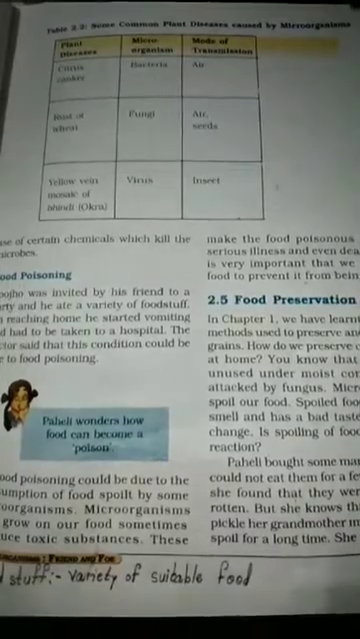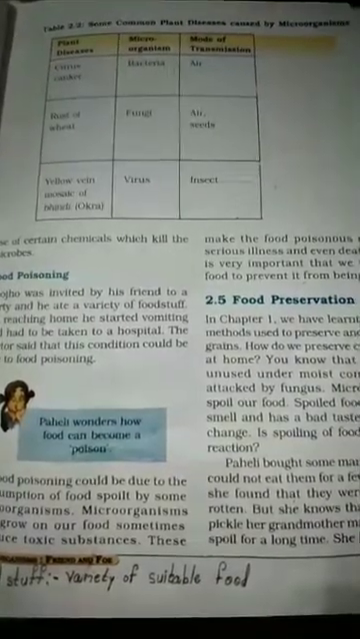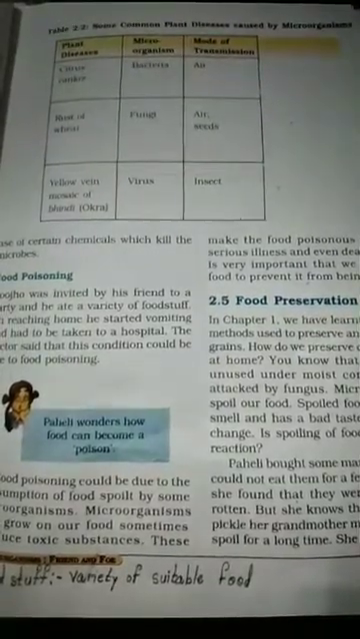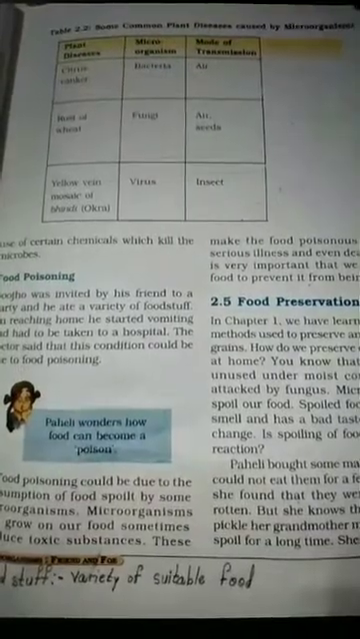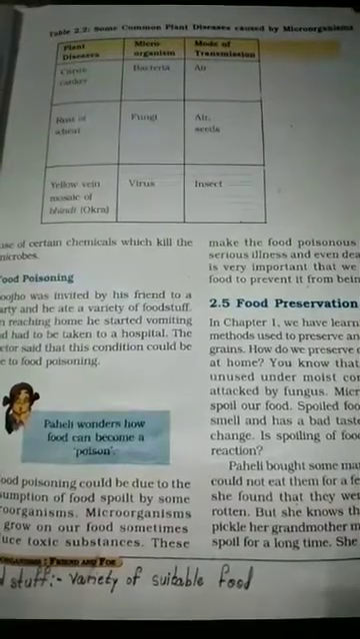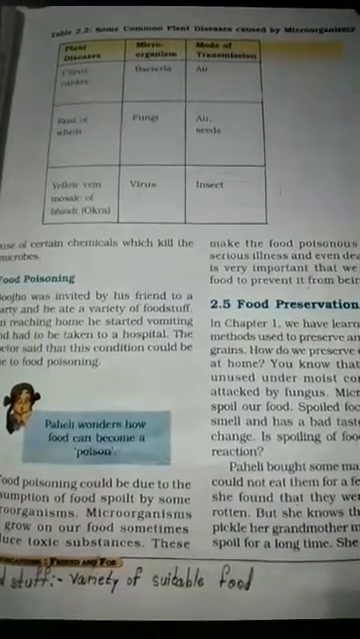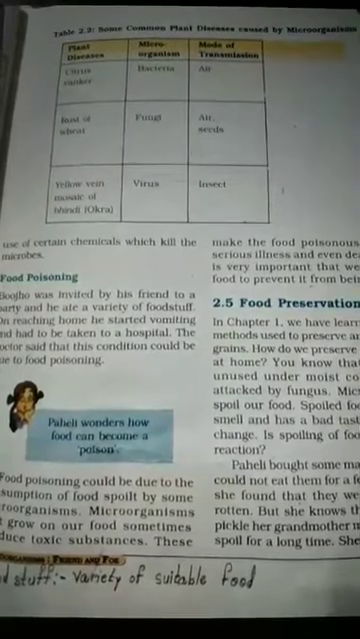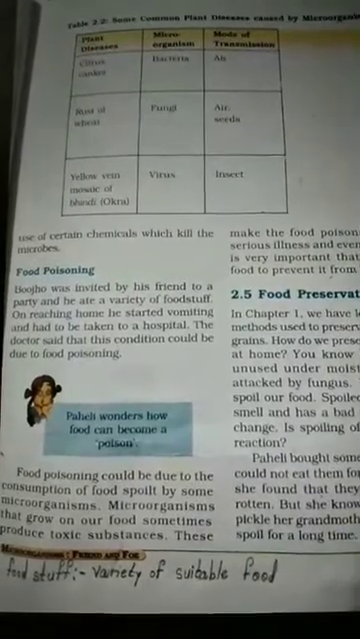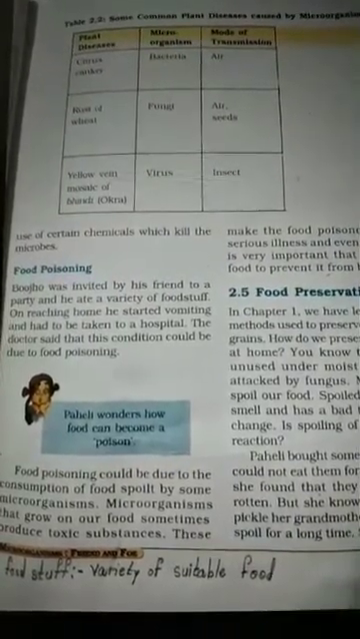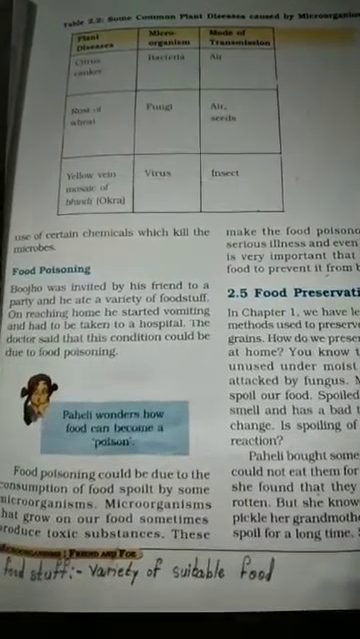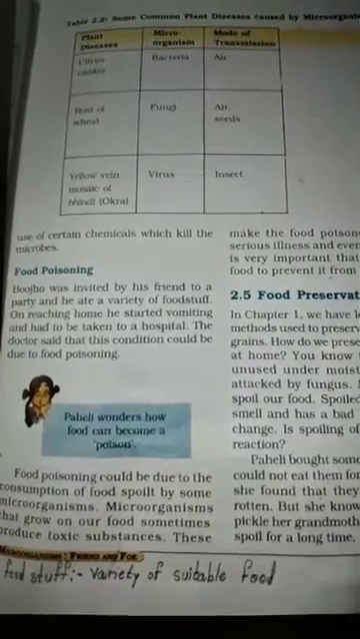Yellow vein mosaic of bhindi. Another name of bhindi is okra, that means lady's finger. This is also a leaf disease in the lady's finger plant, and this disease is caused by a virus, and this virus is transmitted through insects. When an insect carrying the virus sits on the lady's finger plant or eats it, they destroy the plant, and then this type of disease is caused.